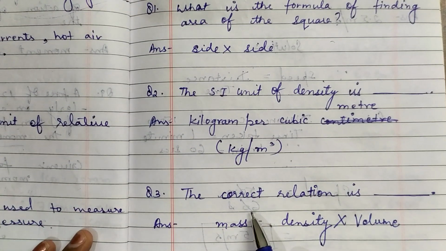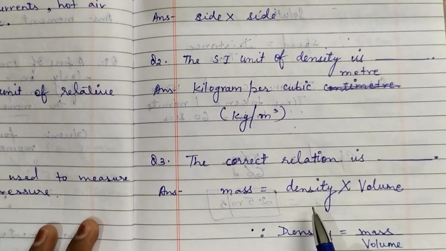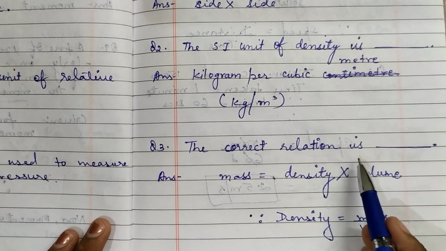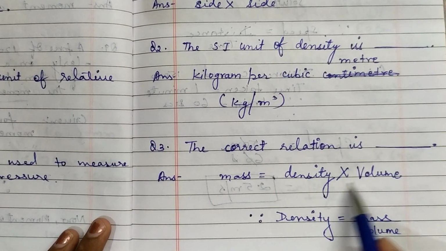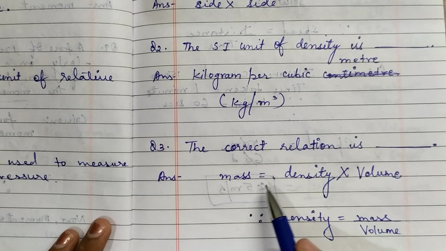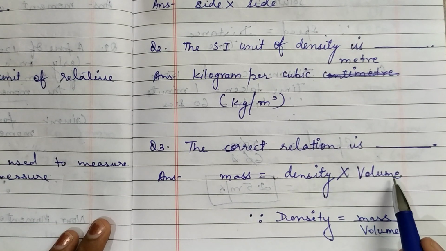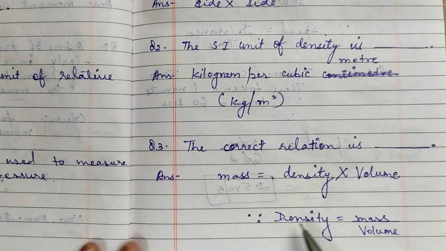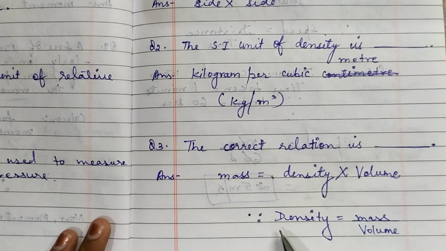Now the third question, the correct relation is. In this many of you got confused. The correct relation was, mass is equals to density into volume. Now how did this come? Children, you can see the explanation here. You know that the main formula is density is equals to mass upon volume.